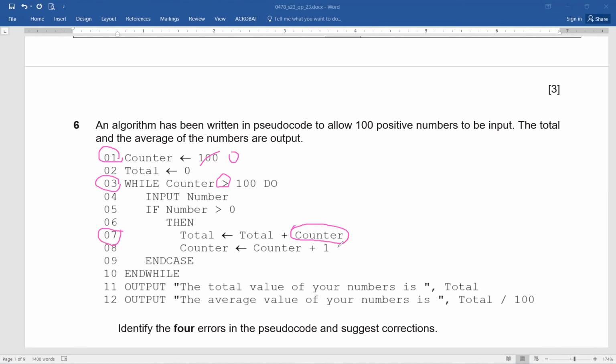Counter equals to counter plus 1, end case. Is it correct? Okay, identified very accurately. It should have been end if because when we start with if, it has to be end if. And definitely there is no need of case.